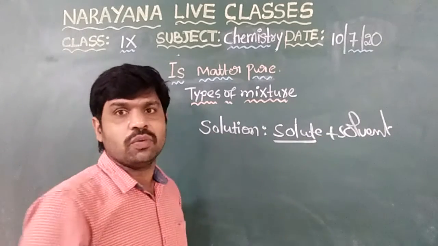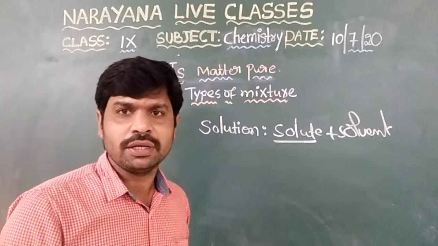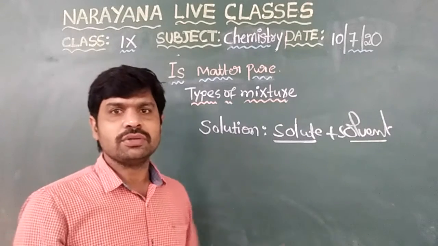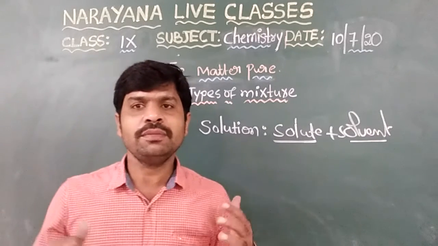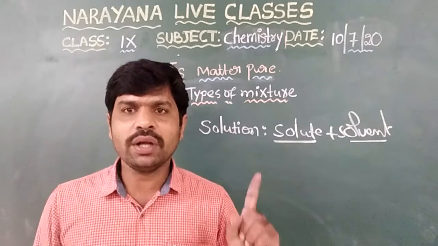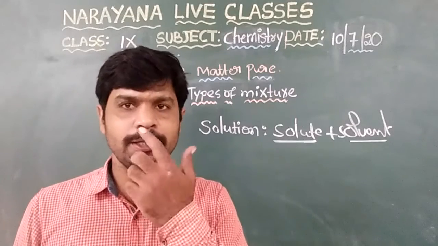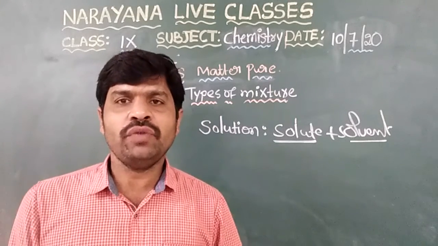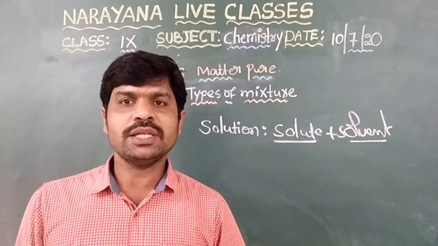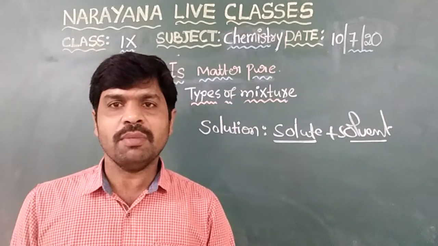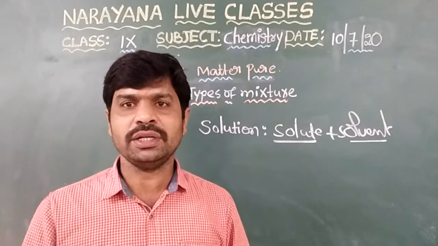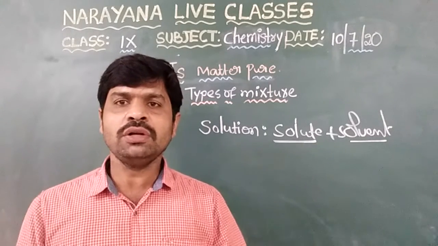Solute is small in quantity anywhere in a solution. Solvent is larger in quantity, right? Solute possesses small quantity. Solvent will always be bigger in quantity. For example, if we add 1 gram of sugar to 1 liter of water, distinguish which amount is less. Solute, that is the sugar, is less, which is 1 gram, whereas the water is 1 liter, bigger in amount, right? So we can easily distinguish physically which has small quantity and which has bigger quantity. Likewise, we can tell which is solute and which is solvent.